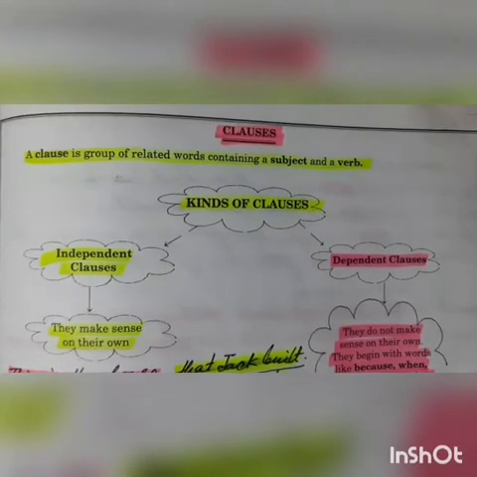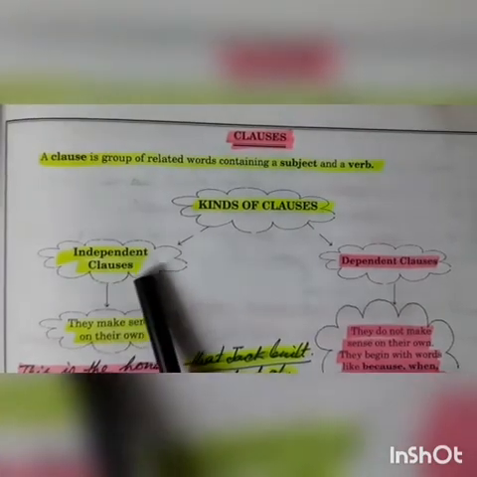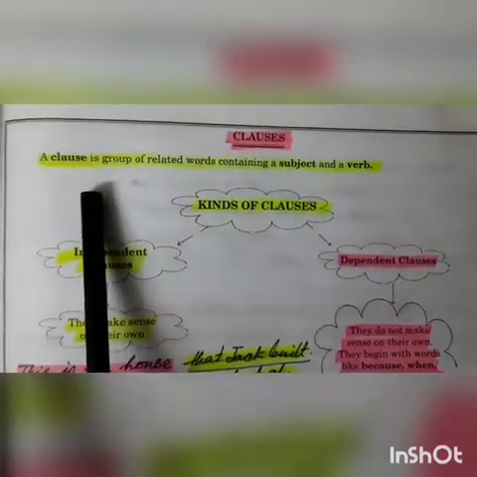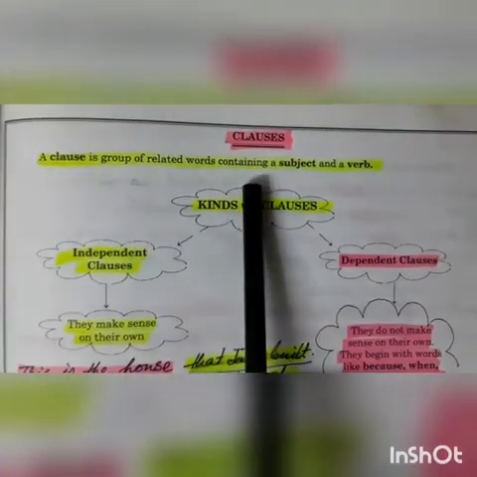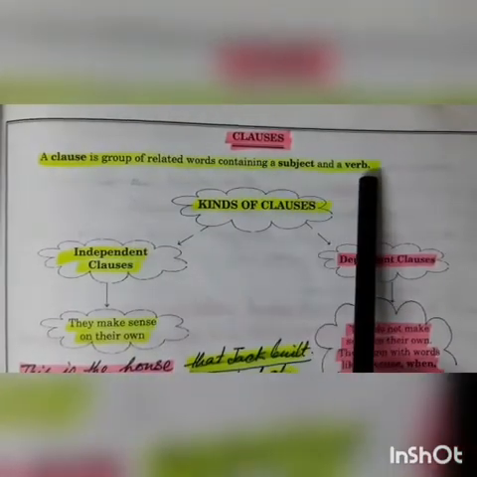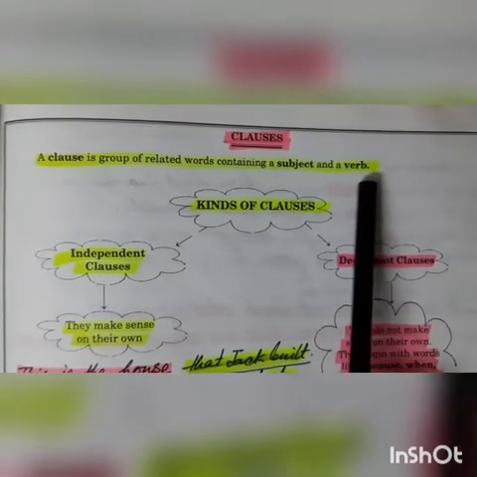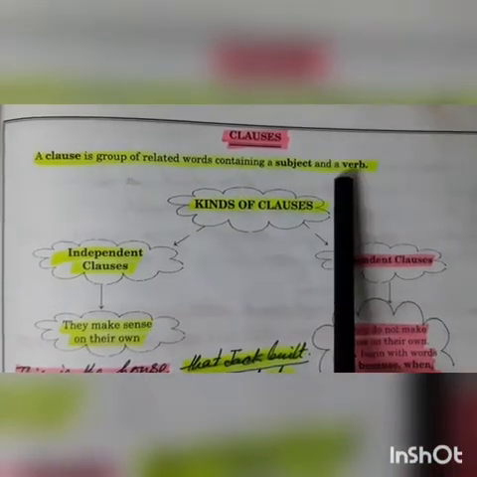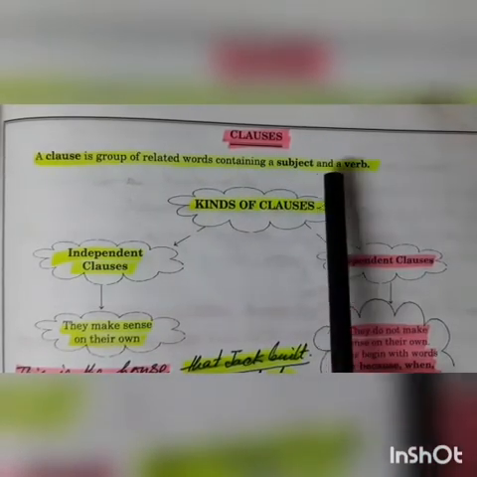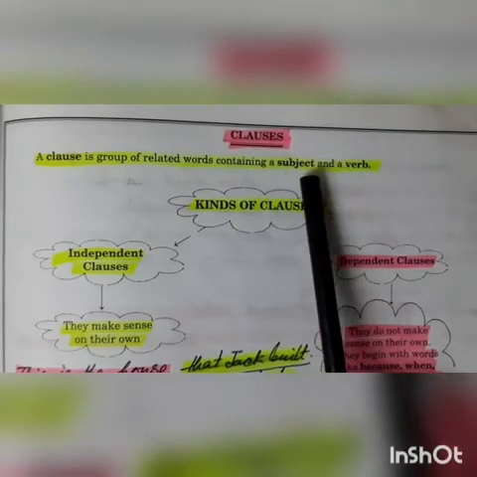Now let us start our discussion. What is a clause? The definition of a clause is: a clause is a group of related words containing a subject and a verb. That means it is not the complete sentence, it is a part of a sentence but having its own verb and subject.